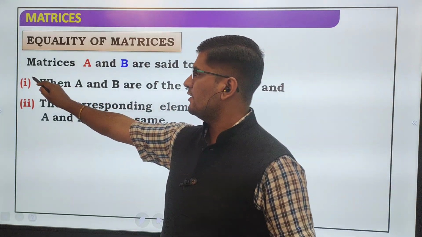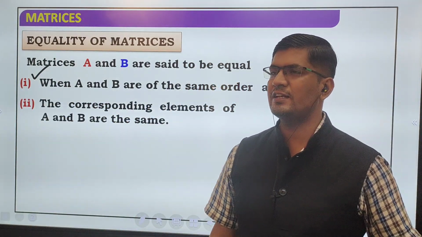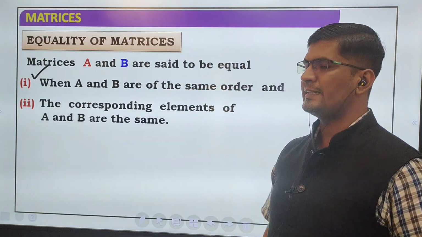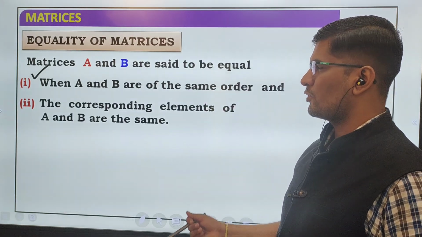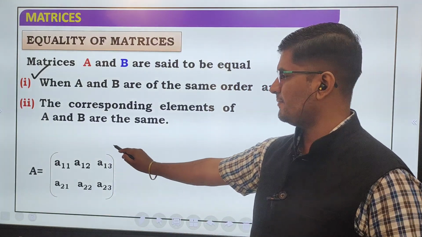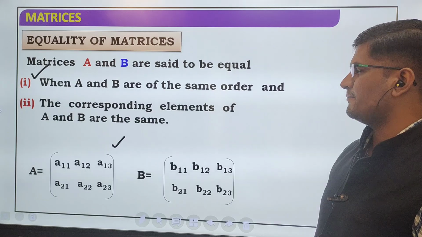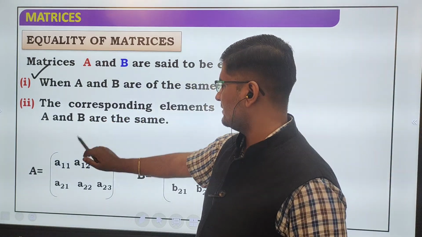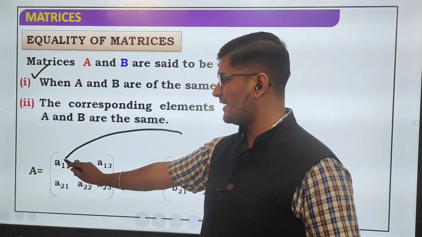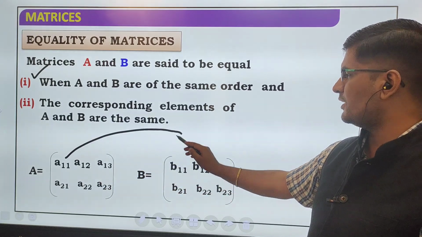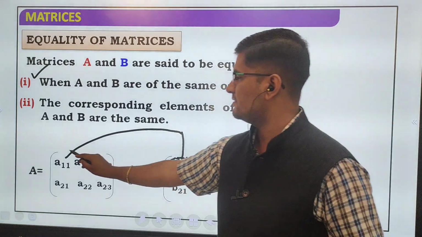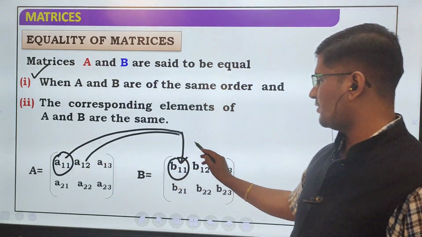So first condition, we have to check the orders, whether the order of two matrices is the same or not. Then we have to check corresponding elements. Examples will make it clear. This is the first matrix and this is the second matrix. What is the meaning of corresponding? A11, an element of matrix A, must be equal to the corresponding element of matrix B. This element must be equal to this.